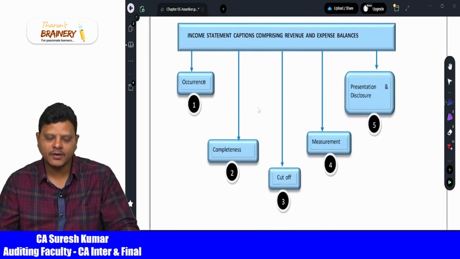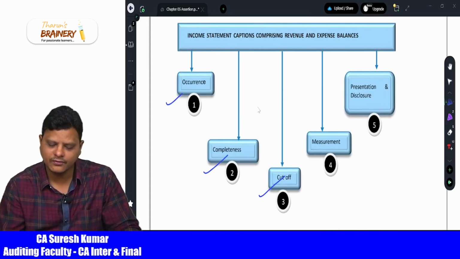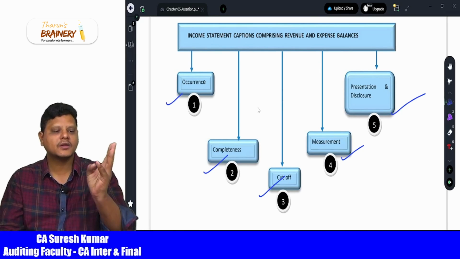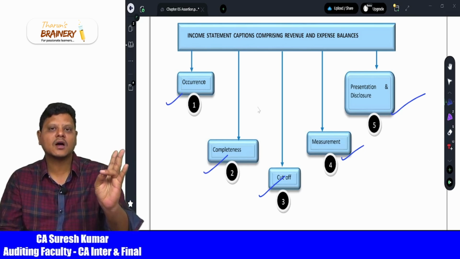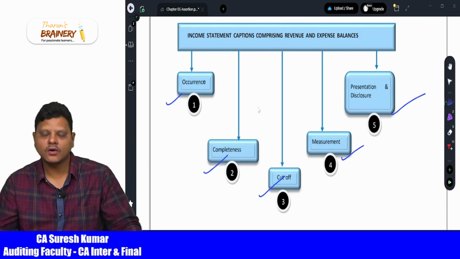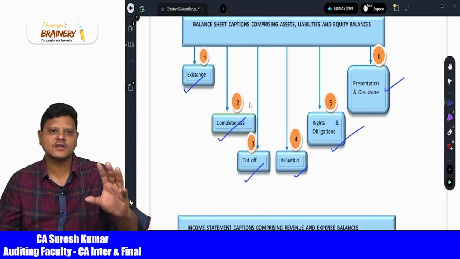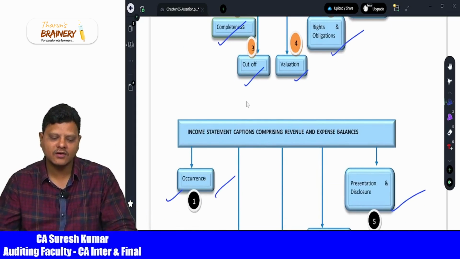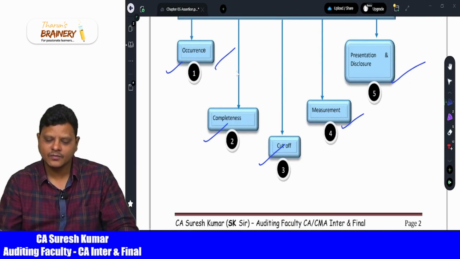Then the income statement has 5 assertions: occurrence, completeness, cut-off, measurement and presentation and disclosure. What is common here? Presentation and disclosure is common in both, and completeness is common in both. Then what is the difference? In the balance sheet we call it existence; in profit and loss we call it occurrence. In the balance sheet we call it valuation; in profit and loss we call it measurement.